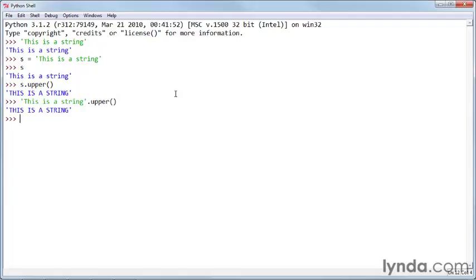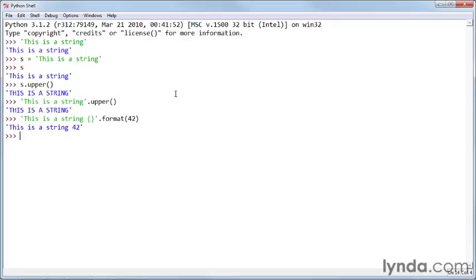The significant impact here is the use of the format method. The format method is very often called on a bare string, so to speak. So it's very common to do something like this in Python. "This is a string", and put in a format token, and close the quotes and say dot format and 42, like that. And the result will be this is a string 42, because what we've done is we've actually operated on the string using the format method and replaced the token in the string with the formatted number 42. And this is very common to do.